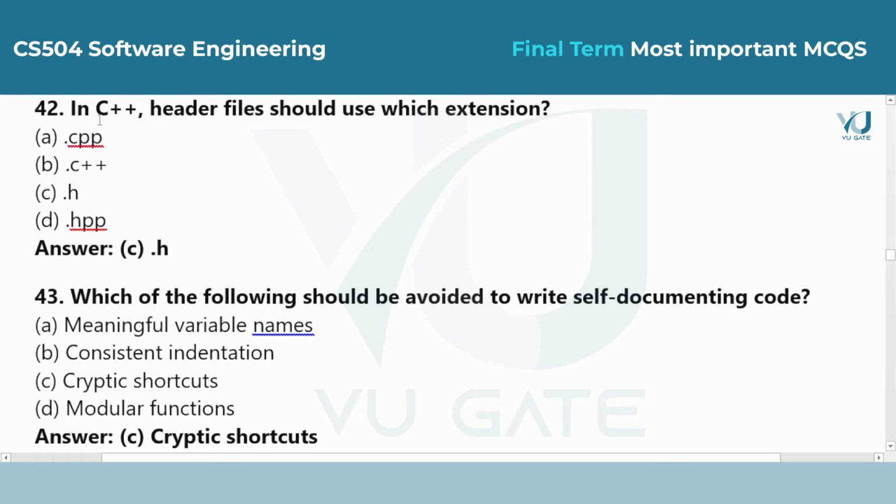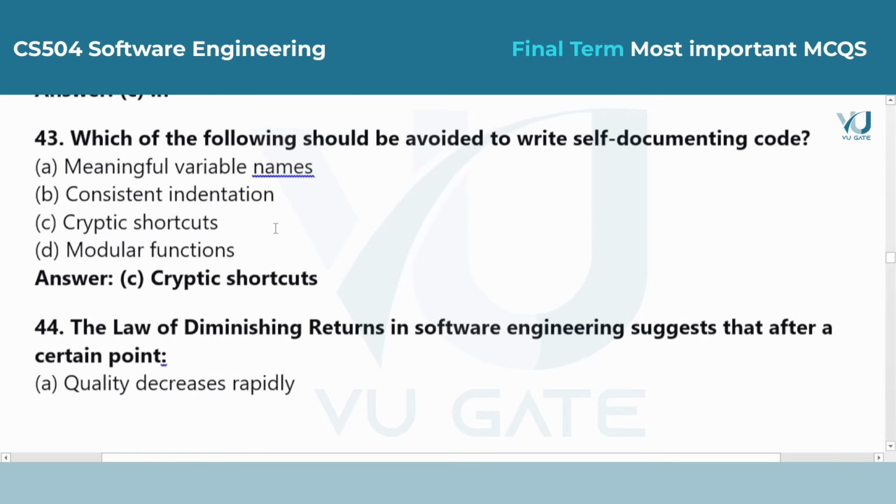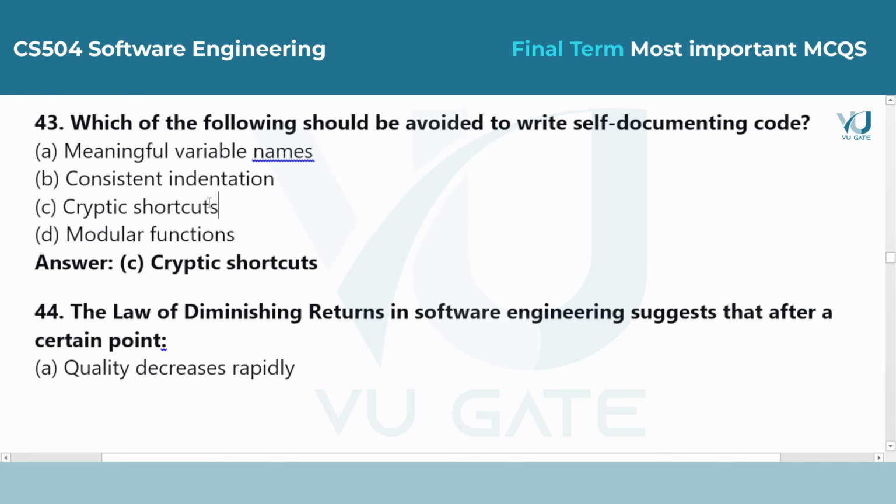Question 43. Which of the following should be avoided to write self-documenting code? Answer is option C, cryptic shortcuts. To make code easy to understand without extra comments, you should use clear names. Short, confusing abbreviations or shortcuts make the code harder to maintain.